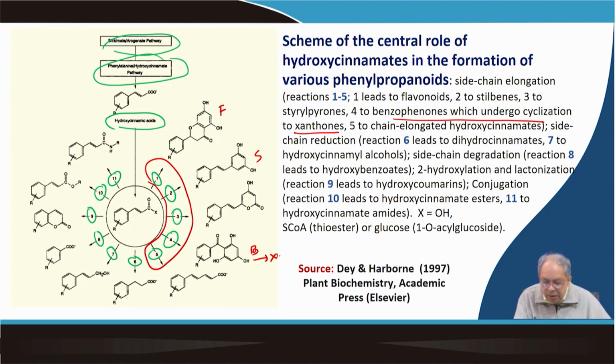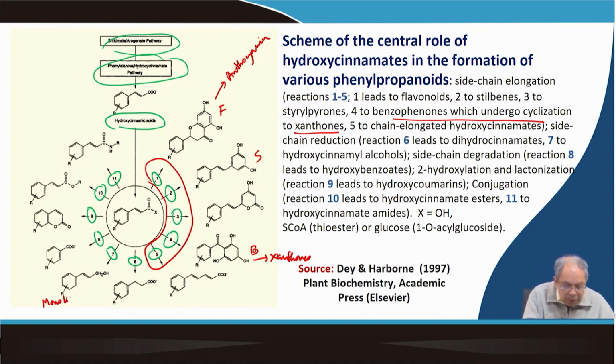Ultimately, it forms the xanthones, and this actually contributes to anthocyanin. And then what is important is the dihydrocinnamate, cinnamyl to hydroxycinnamyl alcohol. So, this is basically the component of the lignin monomer, which is called monolignol.